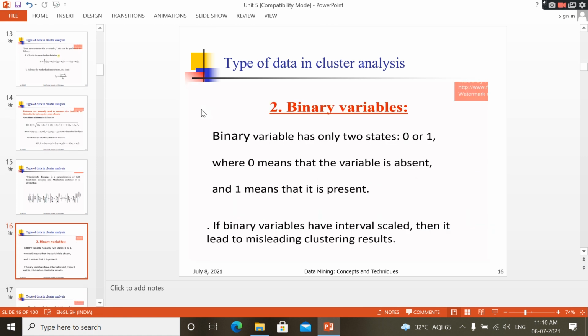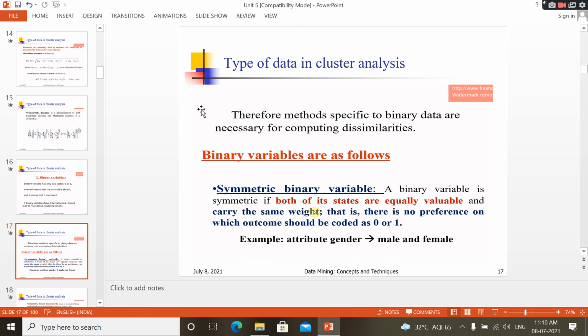Binary variable. So the second one is the binary variable. The name itself indicates it is 0 or 1. Okay, 0 means absent, 1 means present. If binary variables are treated as interval scaled, it leads to misleading clustering results. Why? Because for interval variables you have to find the mean value and the distance using the formulas we discussed, Euclidean, Manhattan, and Minkowski. For binary variables, you do not have that method. This method is different. That's why the type of data you have is important. You have to divide the data and then apply the clustering technique.